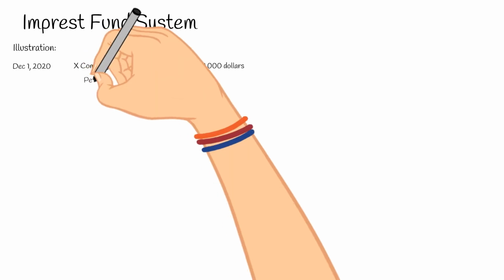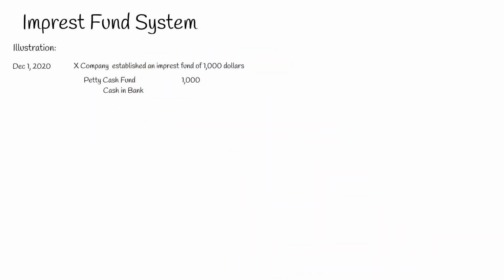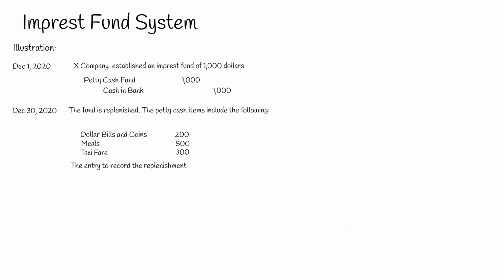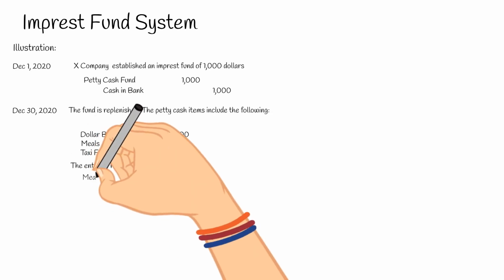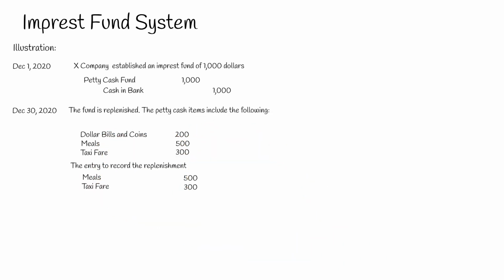For illustration, on December 1, 2020, X company established an Imprest fund system of $1,000. The entry is debit petty cash fund for $1,000 and credit cash in bank $1,000. On December 30, 2020, the fund is replenished. The petty cash items include the following. The entry is debit meals $500, debit taxi fare $300, and credit cash in bank $800.